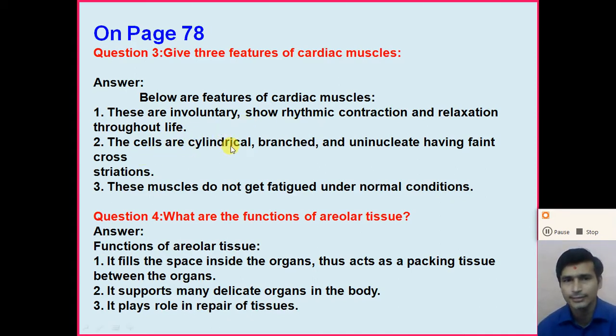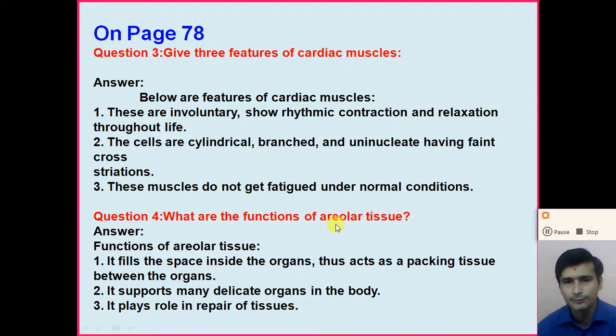The cells are cylindrical, branched and uninucleate, having faint cross striations, right? So dear student, the cells of the cardiac muscles are cylindrical, branched and uninucleate. In that cell, only one nucleus is present. These muscles do not get fatigued under normal conditions. So these are the important features of the cardiac muscle. One important feature is that the contraction and relaxation of our heart is due to the cardiac muscles. Now question number 4.